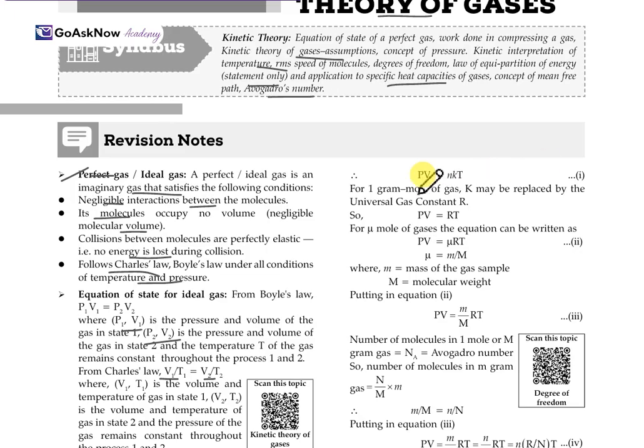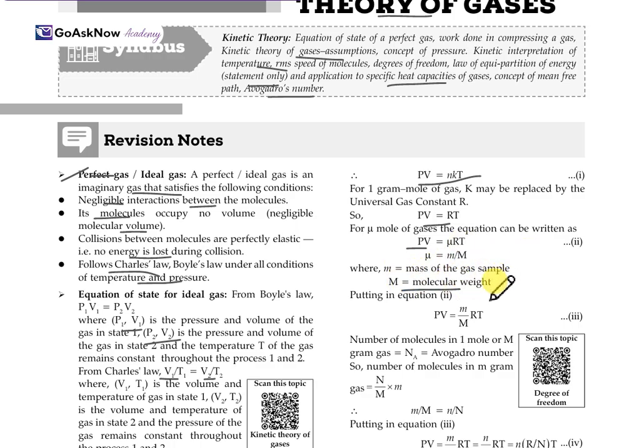So PV equals NkT, substituting the value of K. Now for 1 gram mole of gas, k may be replaced by the universal gas constant R. So PV equals RT. It means PV equals mu RT, where mu equals small m upon capital M, where small m is the mass of the gas sample and capital M is the molecular weight.